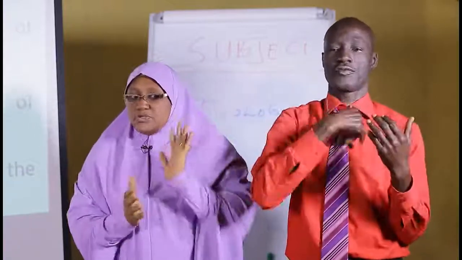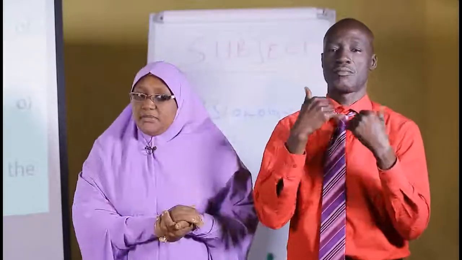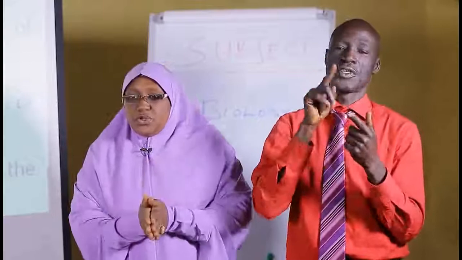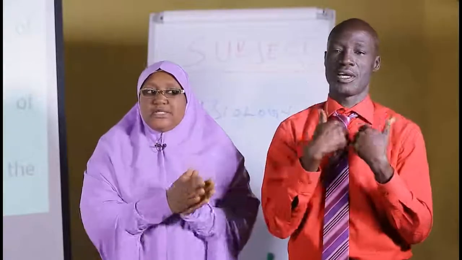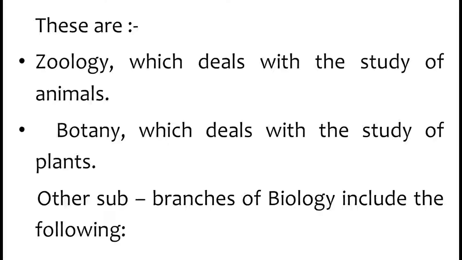We have other things that do not have life, but plants and animals have life. So when you are dealing with the study of animals, you are dealing with the branch of biology known as zoology. Then whenever you are dealing with the study of plants, you are dealing with botany.